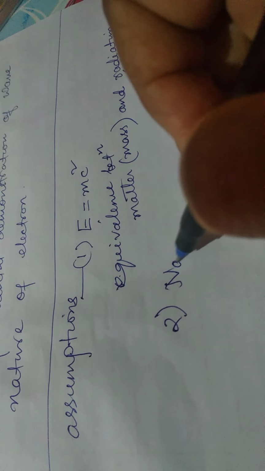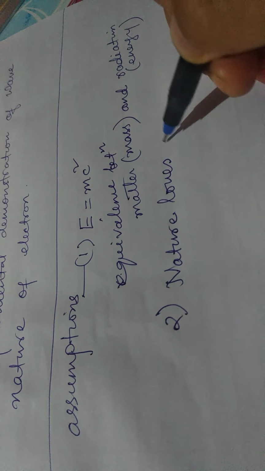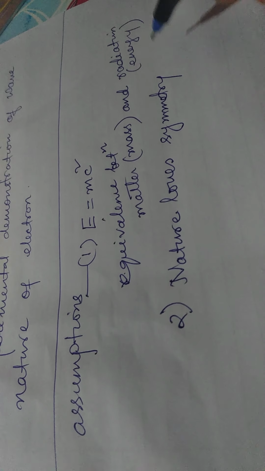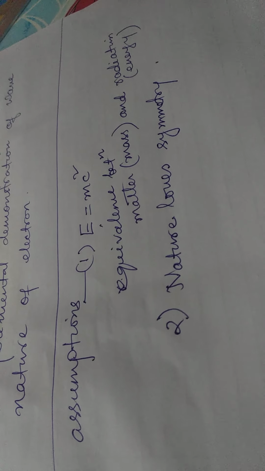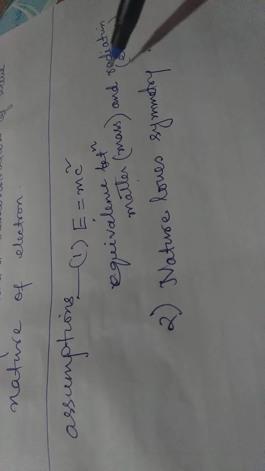The second assumption is that nature loves symmetry. What is the meaning of that? Since radiation has got dual nature, matter also should possess dual nature, since they are having equivalence.